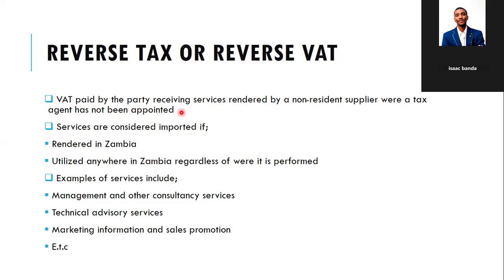For instance, where your company is a subsidiary of a Chinese company. So when that parent company offers advisory services or management services to the subsidiary, where a tax agent has not been contracted, then it means the subsidiary is going to pay reverse tax, right?